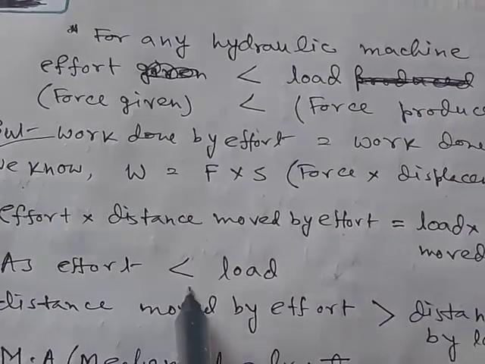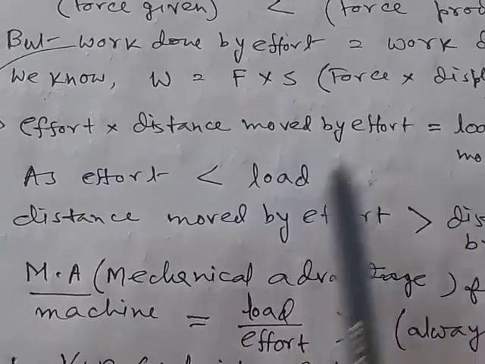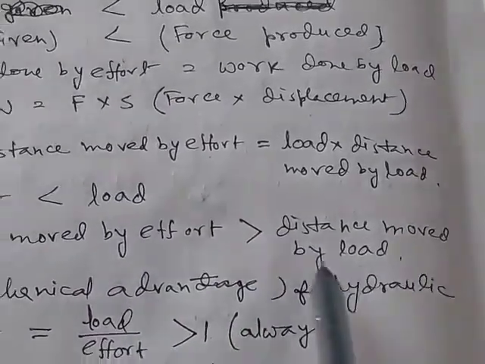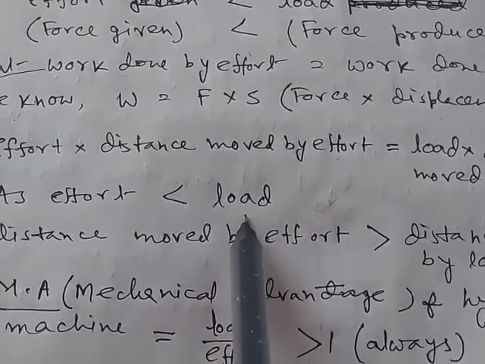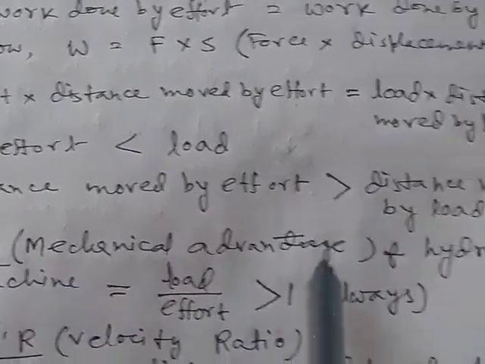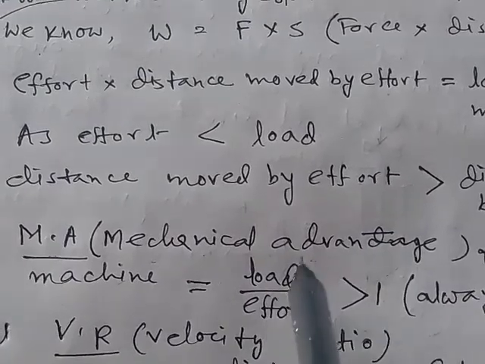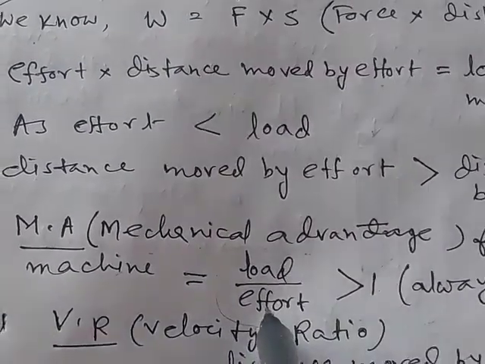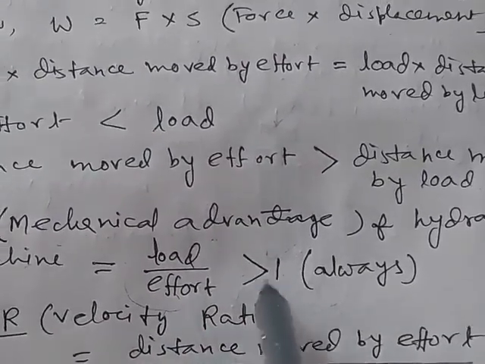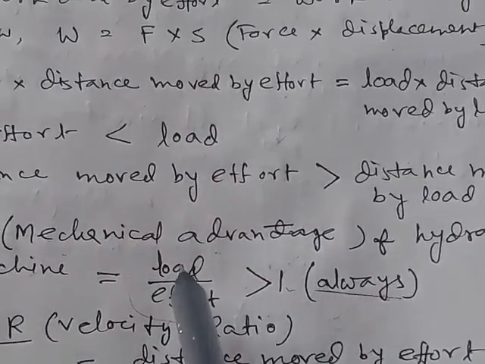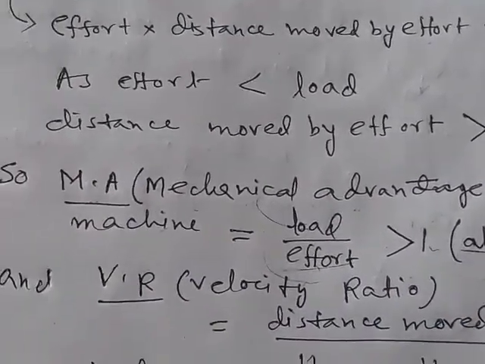Now as effort is less than load and these two products are equal, the distance moved by effort will be greater than the distance moved by load. Now, what is the mechanical advantage of a hydraulic machine? Mechanical advantage is given by the ratio load by effort. So for any hydraulic machine, the mechanical advantage is always greater than 1, because load is always greater than effort.